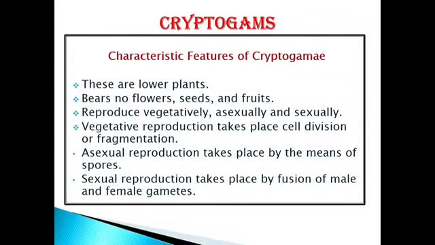Let's start with cryptogams. Just now in the previous slide we have seen that the plant kingdom is divided into two types, cryptogams and phanerogams. Cryptogams, as we have studied, do not bear flowers, seeds and fruits. Along with that, there are some characteristic features of cryptogams. Let's see them one by one.